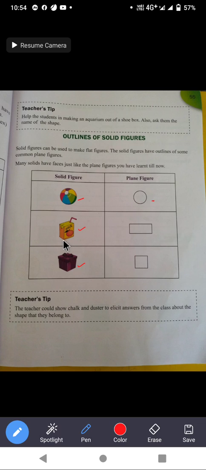And if you see this juice box, it has rectangular faces, so we'll get a rectangle after tracing the outline of this object. If you look at this gift, it is a cube, and a cube has square flat faces. If you trace the outline of this shape, you'll get a square.